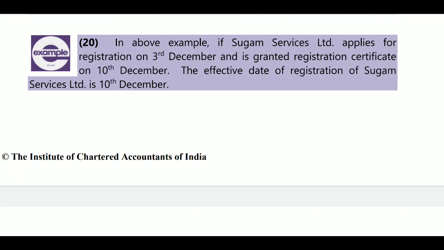Next, example number 20. In the above example, if Sugam Services Limited applies for registration on 3rd December and is granted the registration certificate on 10th December, what is the effective date of registration? If he applies on 3rd December, that is after 30 days, then the date of grant of registration will be treated as the effective date. The granting date is 10th December, so the effective date will be treated as 10th December.